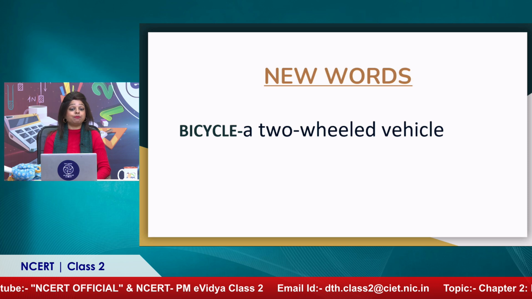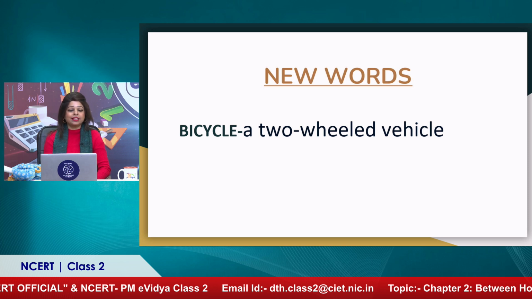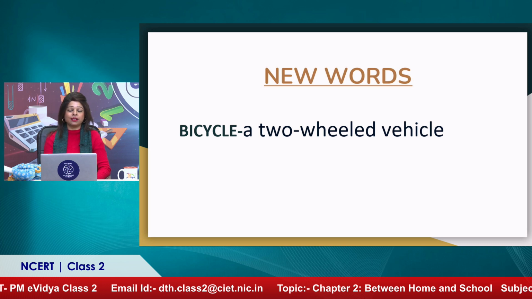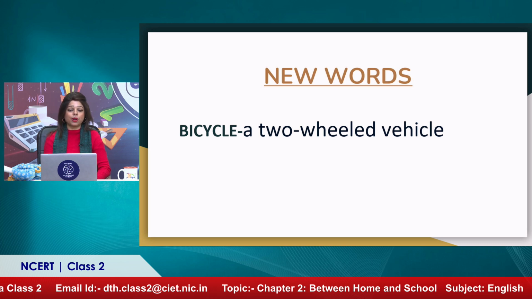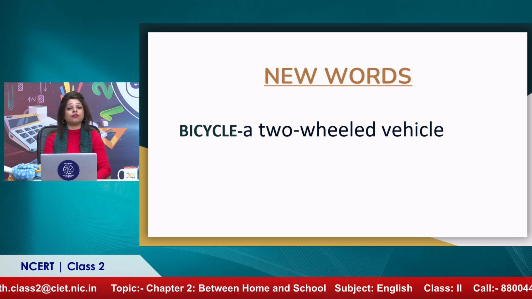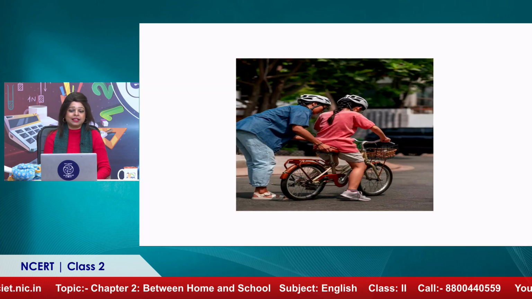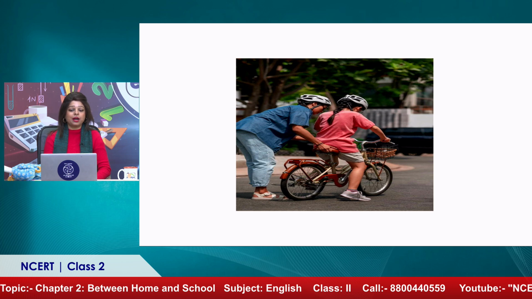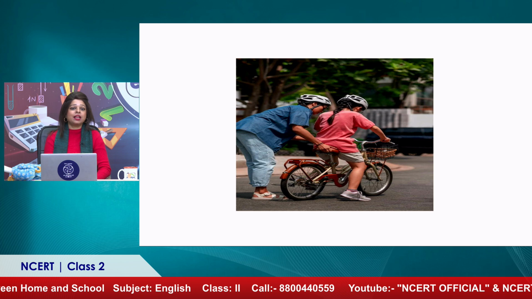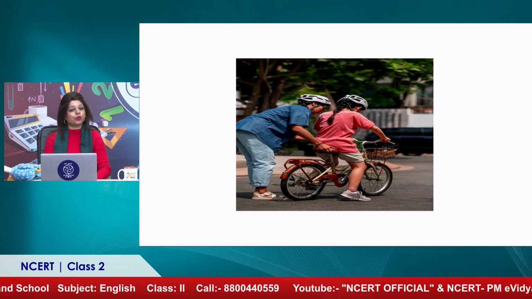And our last word is bicycle. I am sure, dear children, you must have ridden a bicycle. I have surely ridden on one. And what is a bicycle? Bicycle is a two-wheeled vehicle. And this is how a bicycle looks like. And here in this visual, a mother is teaching a girl how to ride a bicycle.